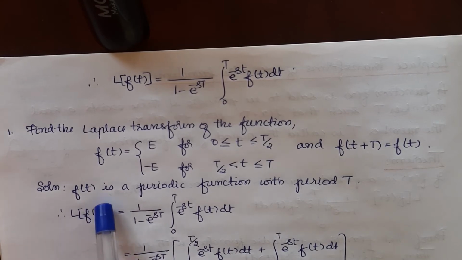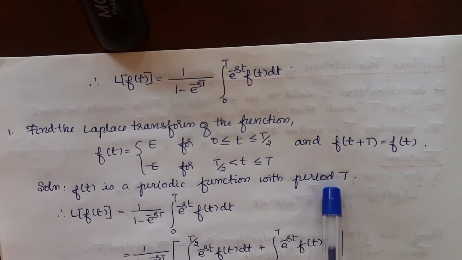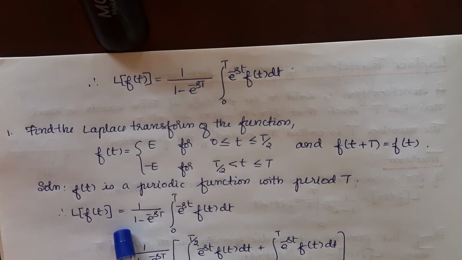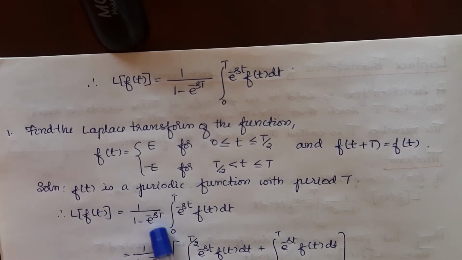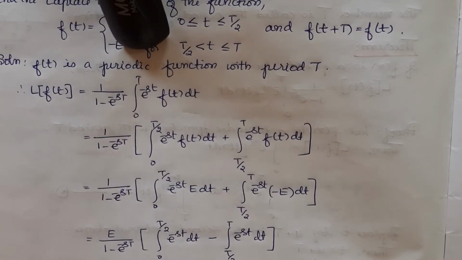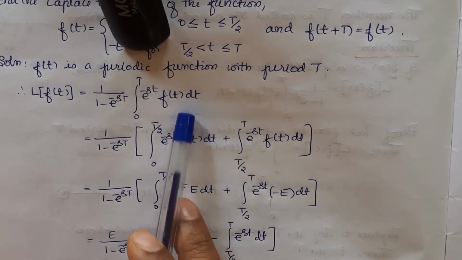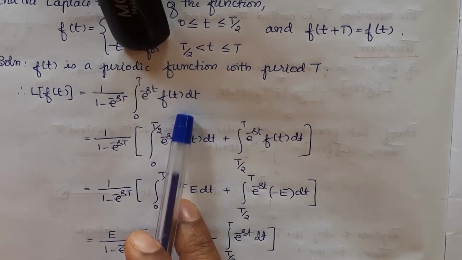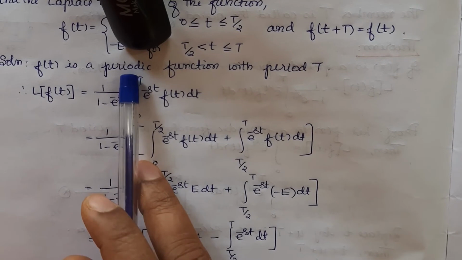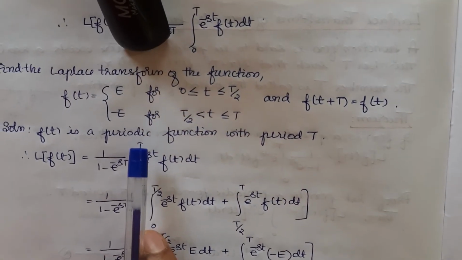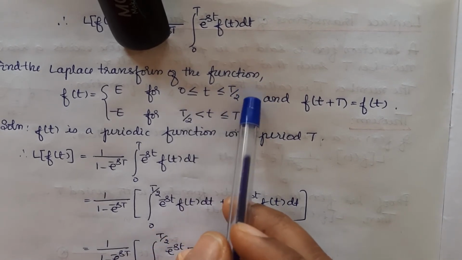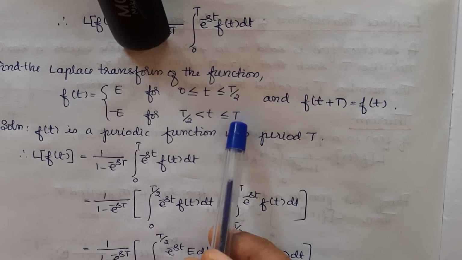Let's start with the solution. f of t is given to be a periodic function with period T, so that by using the formula for the periodic function, L of f of t is 1 by 1 minus e power minus sT integral 0 to T e power minus st into f of t dt. We will substitute in the formula, but before substitution, we will see the integral. Integral is from 0 to T, and we come back to the function. The function is defined from 0 to T in two pieces. From 0 to T by 2 is one half, T by 2 to T is another half.